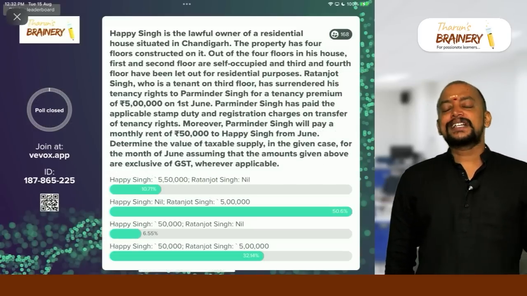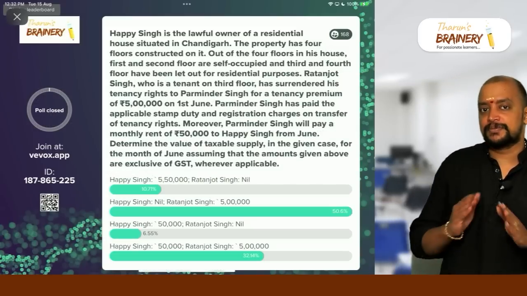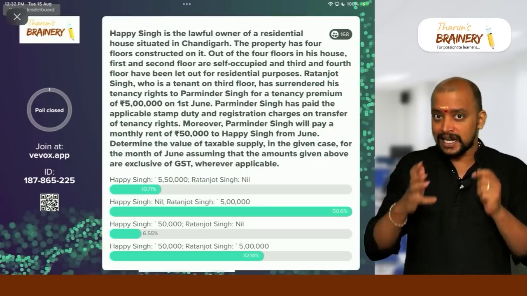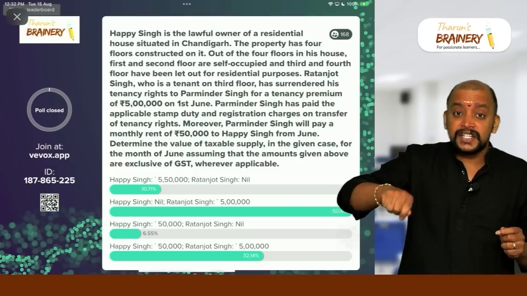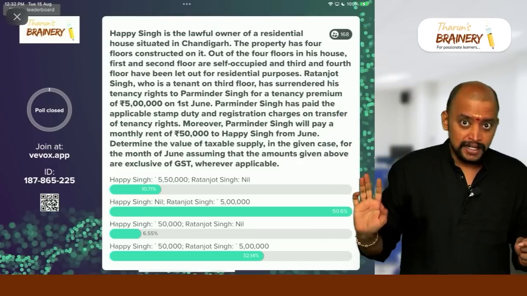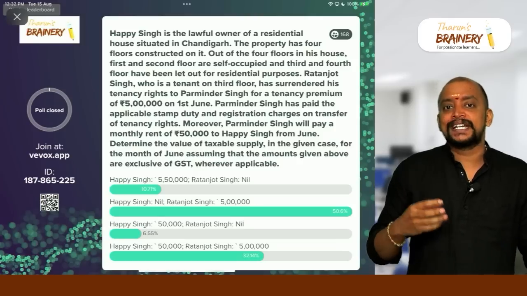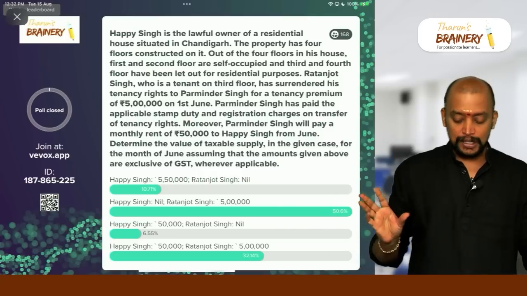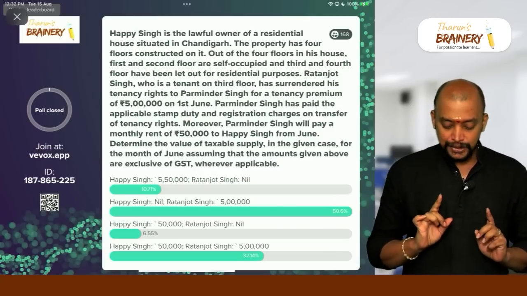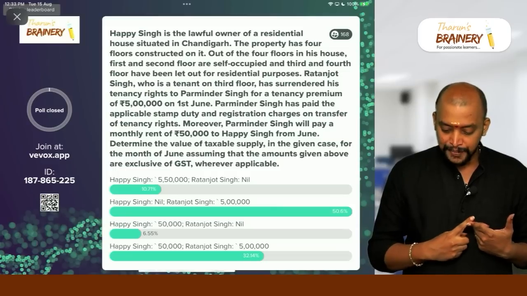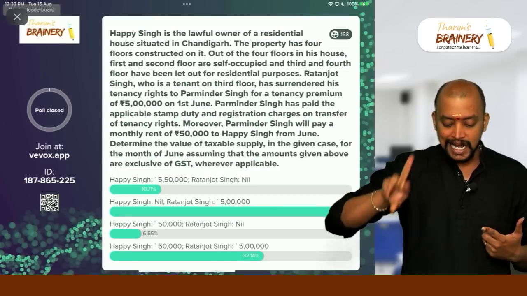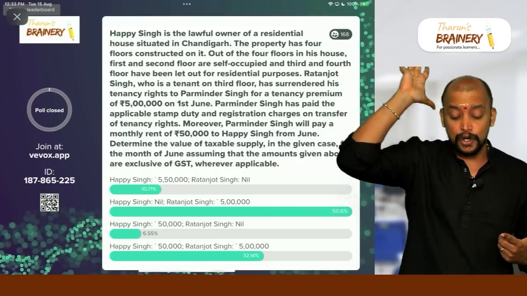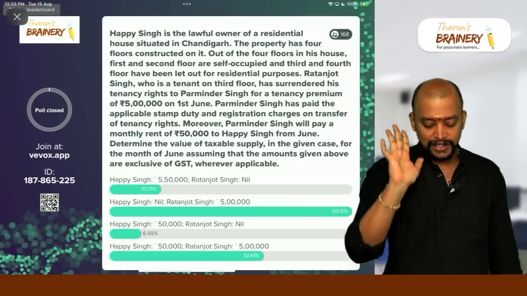Okay. What is the taxability in case of tenancy premium? See, whenever a property owner gives the tenancy right to the tenant, when this tenant transfers the tenancy right to any other person, whatever may be the type of the property, the tenancy premium received by the tenant will always be taxable. So here, who is the tenant? The tenant here is Ratanjot Singh, who has surrendered his tenancy rights to Parminder Singh for a tenancy premium of 5 lakhs. So that 5 lakhs will always be taxable in the hands of Ratanjot Singh.